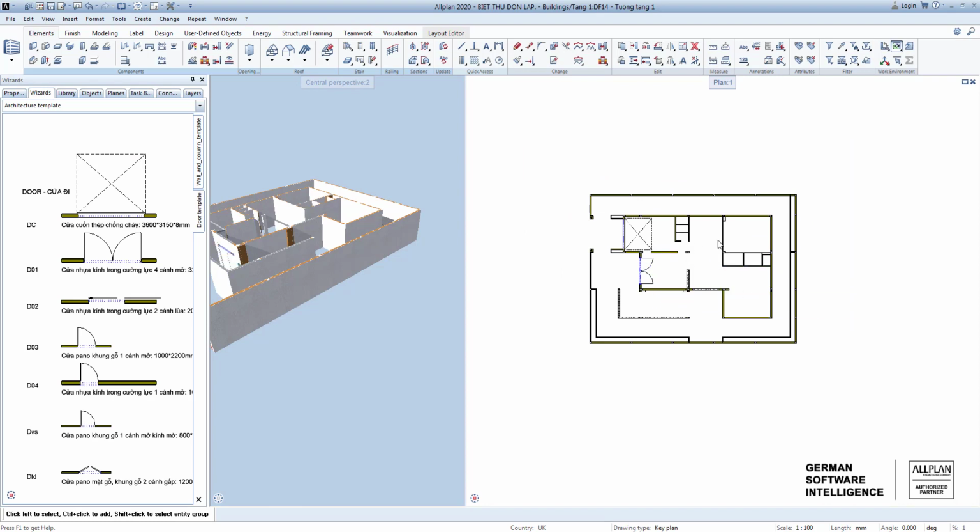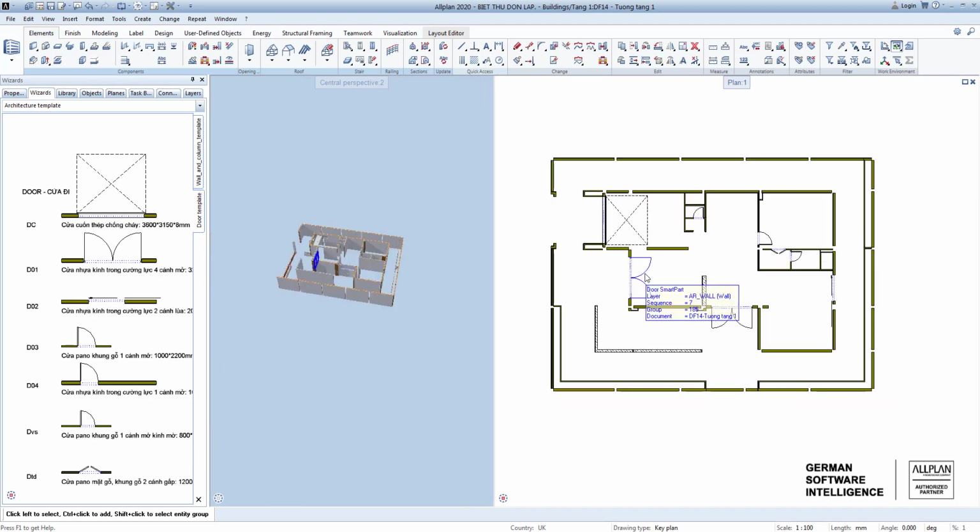Similarly, for other door openings, the following are all the doors I created for the project. The lesson about the doors ends here. Next lesson, creating door smart part.